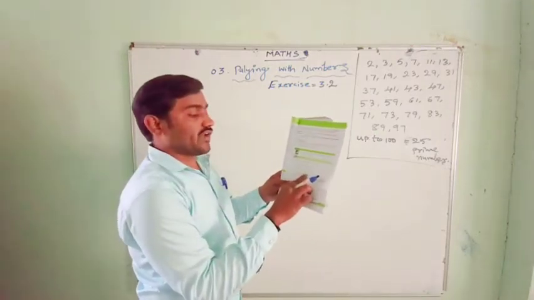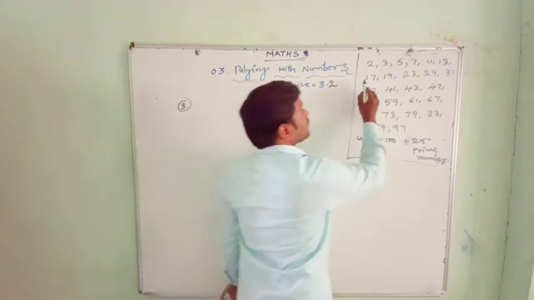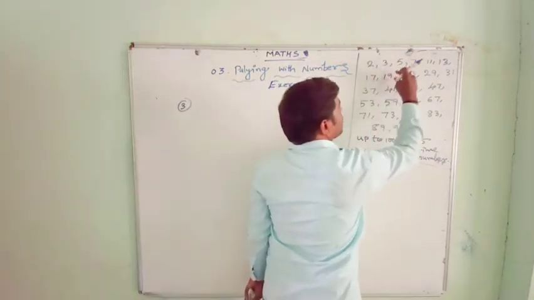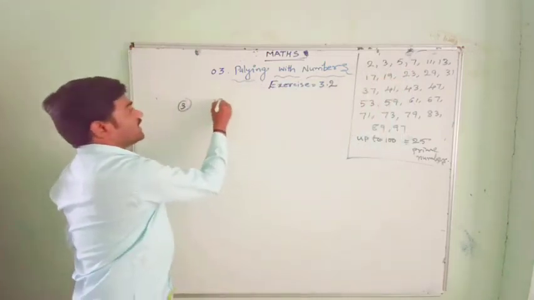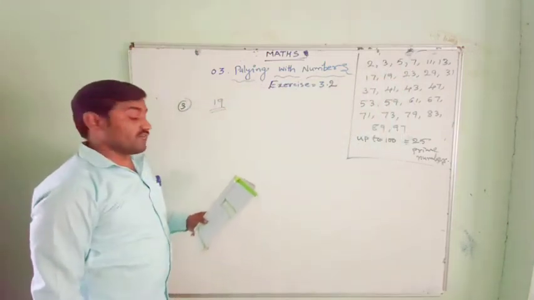What is the greatest prime number between 1 to 20? 1 to 20, till here, a little more than 20. What is the greatest prime number? That is 19. 19 is the greatest prime number between 1 and 20.